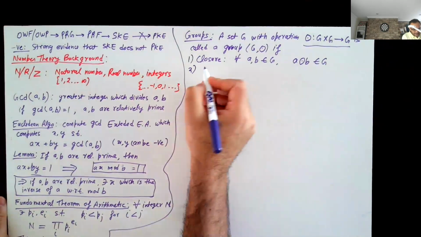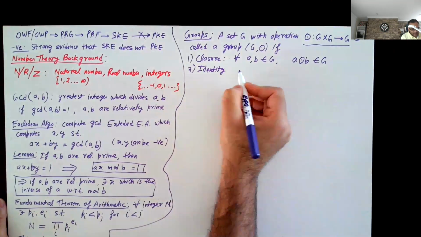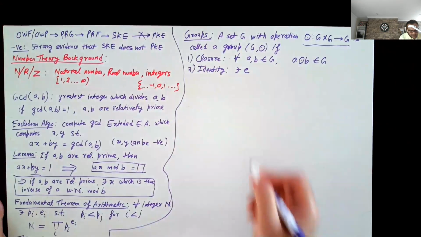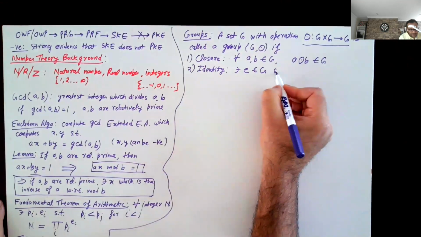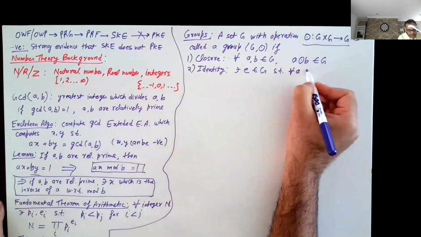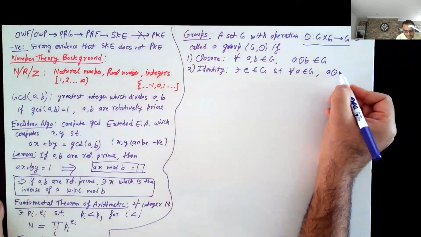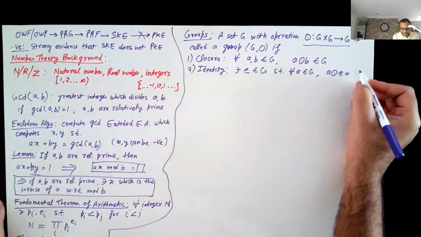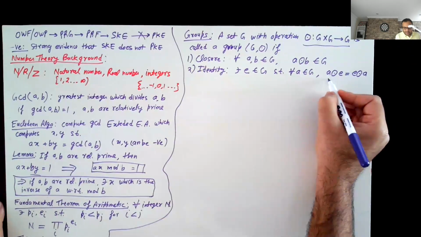The second condition is the existence of identity element. So there must exist an identity element, let's denote it by E, which is an element of this group G, such that for all A in G, A group operation the identity element equals the identity element operation A equals A itself.